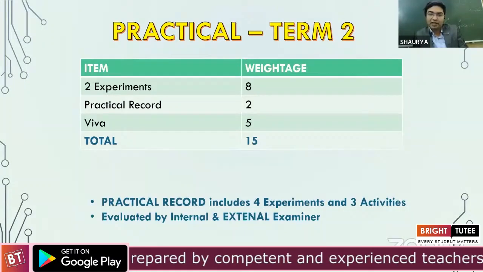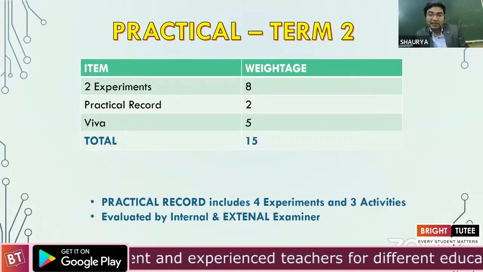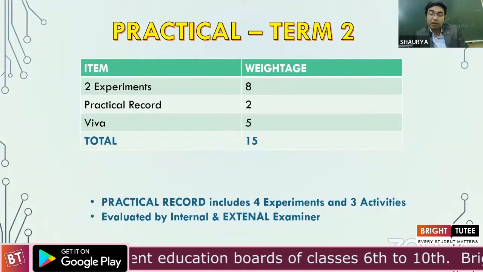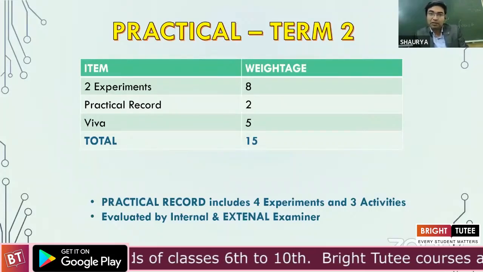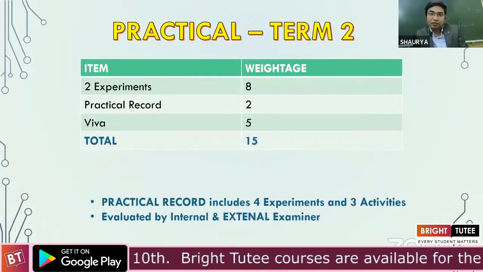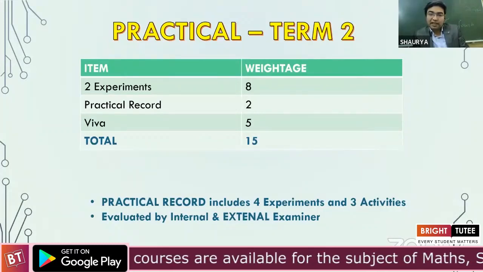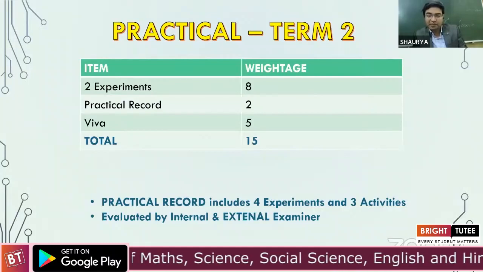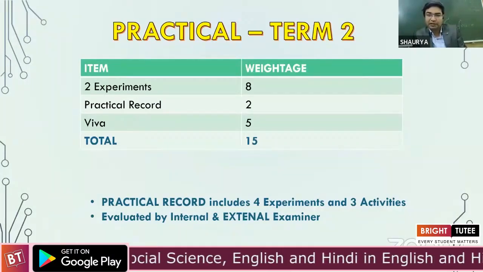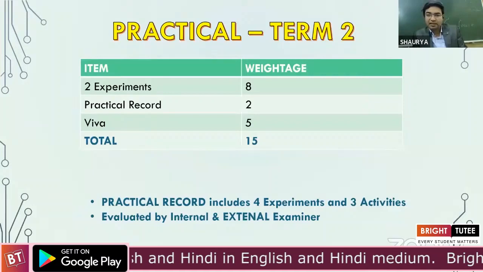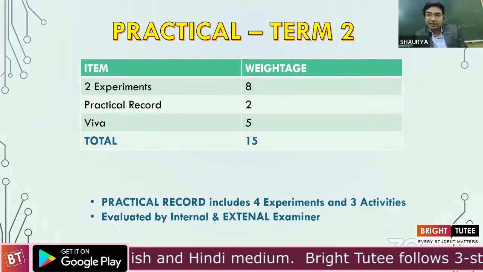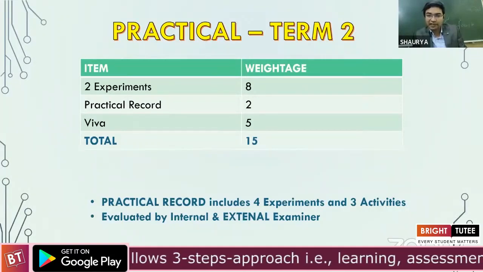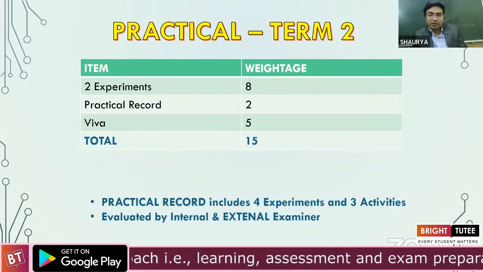It's been clearly mentioned that we expect this to be evaluated by the internal faculty of the school along with an external examiner allotted by CBSE for a given center. So as a student, a teacher can guide them to have a record of at least 4 experiments among the list of experiments we had for term 2, mainly including electronics and optics, followed by 3 activities, right? I guess all of us are aware we would have already done the same for the term 1 exams, just to recapitulate all this.